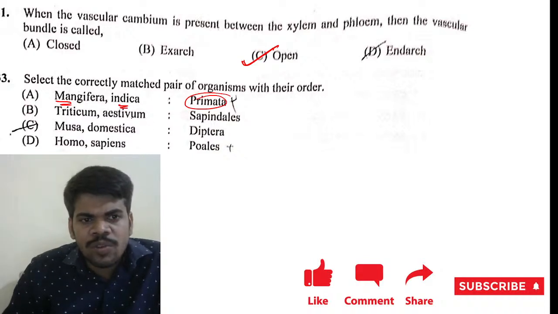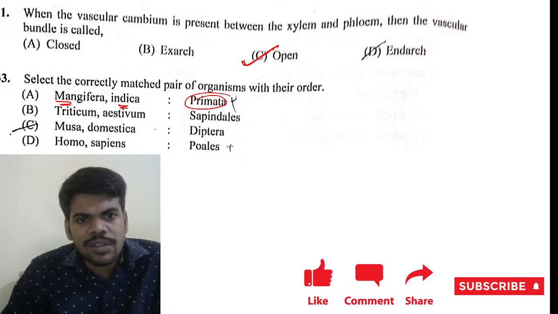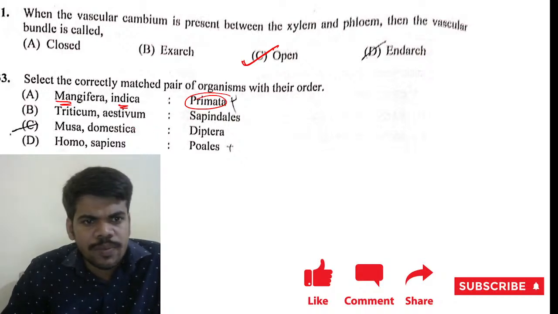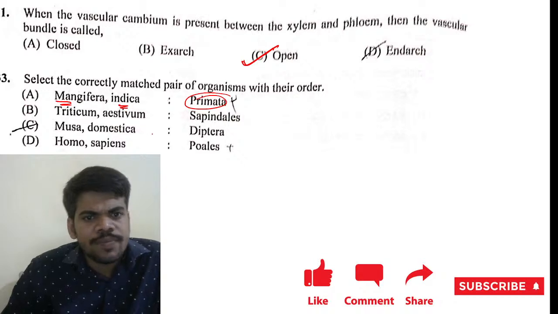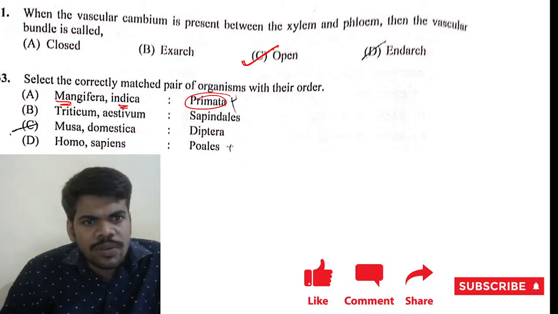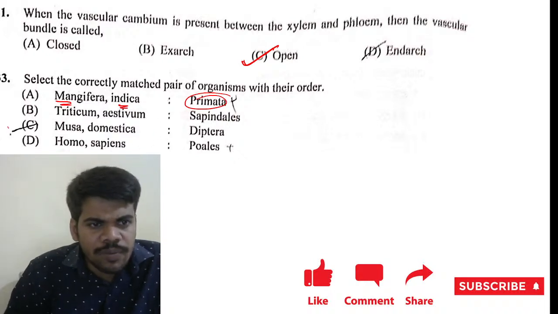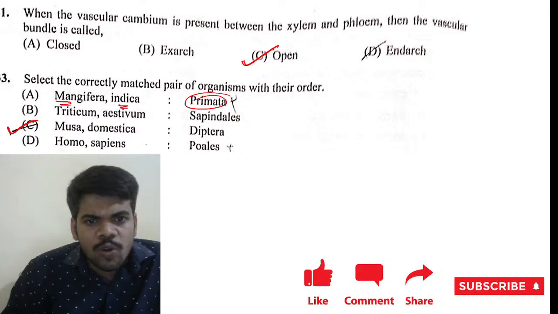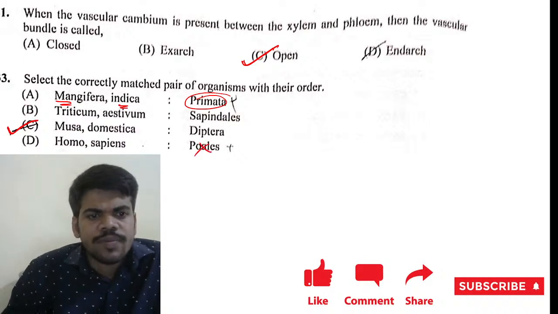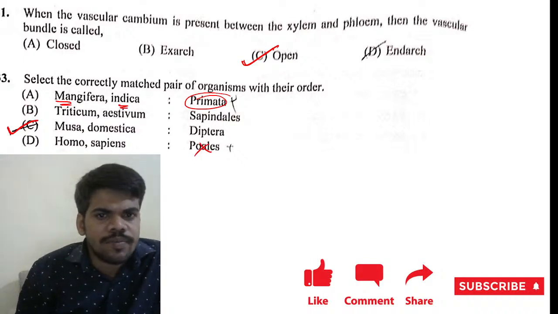Triticum aestivum, genus and species together, Sapindales, not. And Musca domestica is Diptera, correct. Homo sapiens, not. So the right answer is 3.